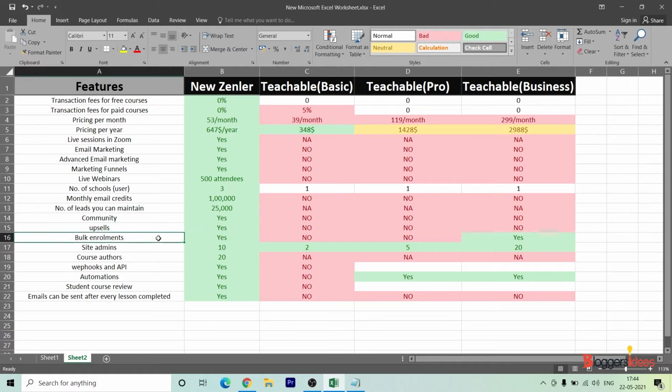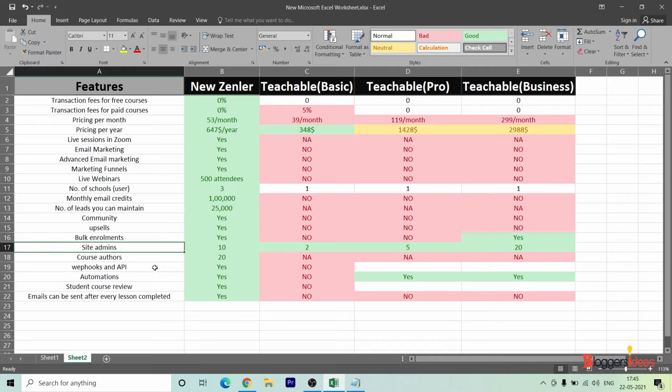And you even have bulk enrollments. Speaking about site admins, we have 10 site admins for New Zenler as compared to Teachable Basic with just 2, Pro with 5, and Teachable Business with 20. So compared to pricing, Zenler provides many more features at a low cost.